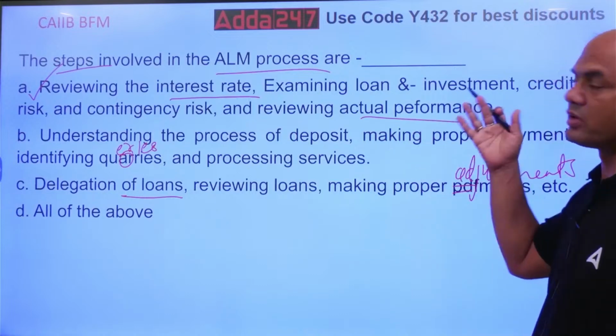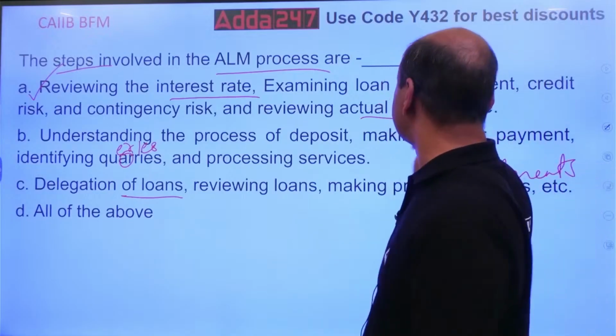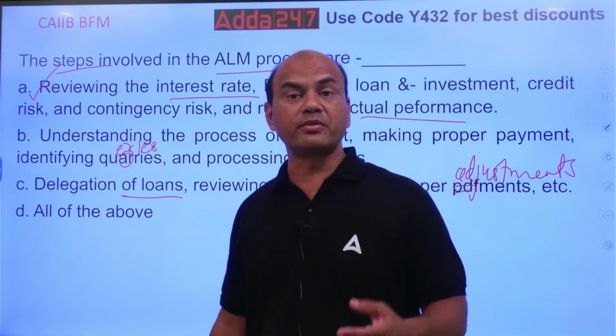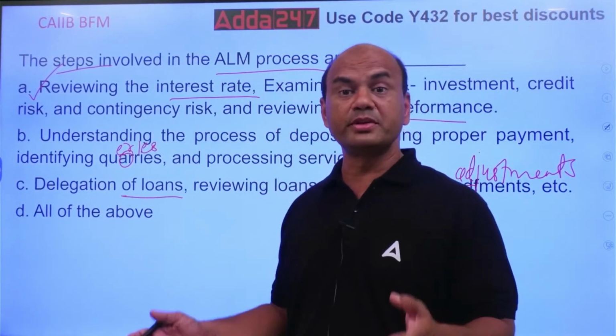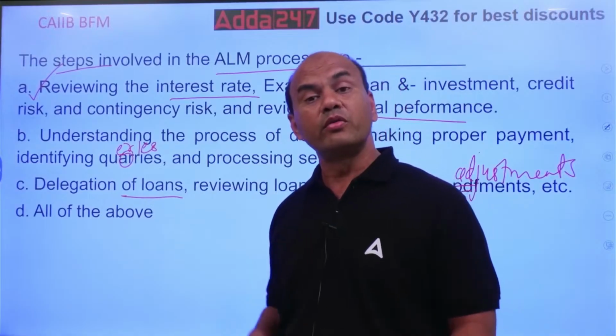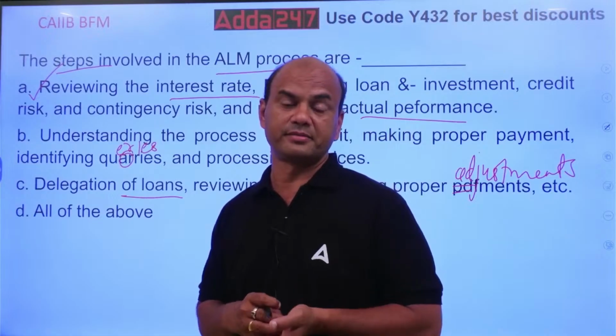This is the main role of ALM. You have to check the performance. Performance means what is the performance of your bonds portfolio? What is the performance of your loan portfolio? What is the performance of your deposit portfolio? That's what is done in treasury. Okay.